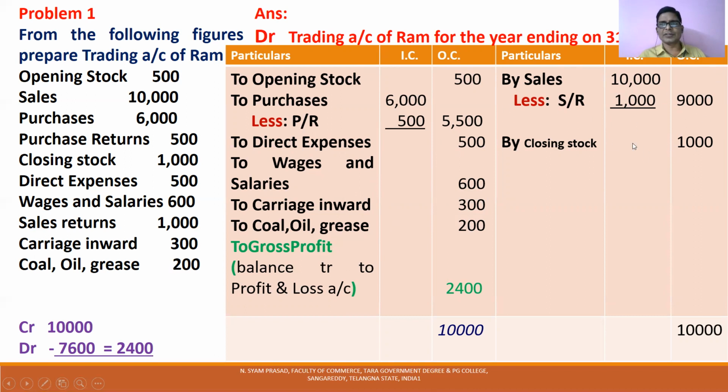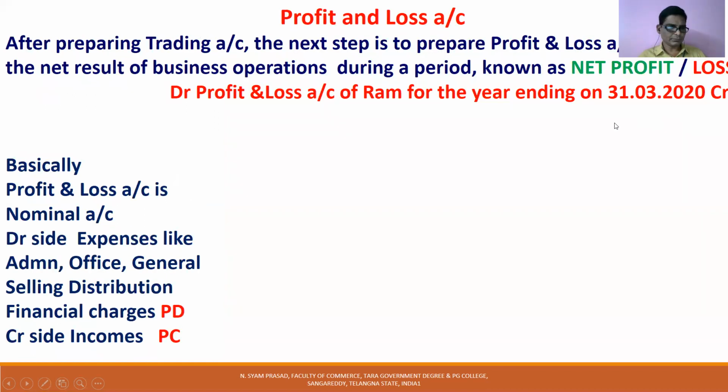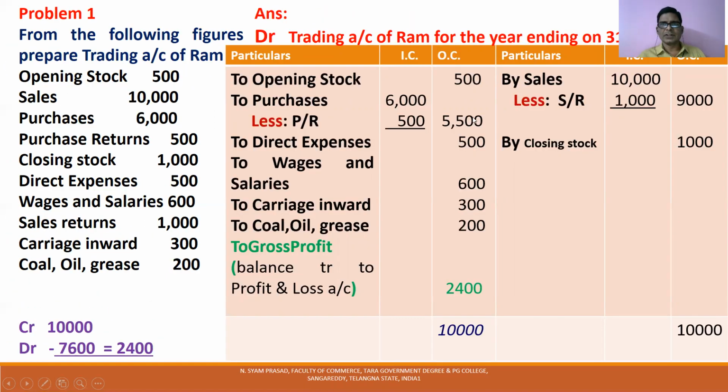After completing this process, you have to see which side is more. For example, you see here the credit side of trading account is 10,000. Now you see the debit side of trading account. This is 5,500, 500, 6,000, 6,500, 7,100, 7,600. If you add, it is 7,600.